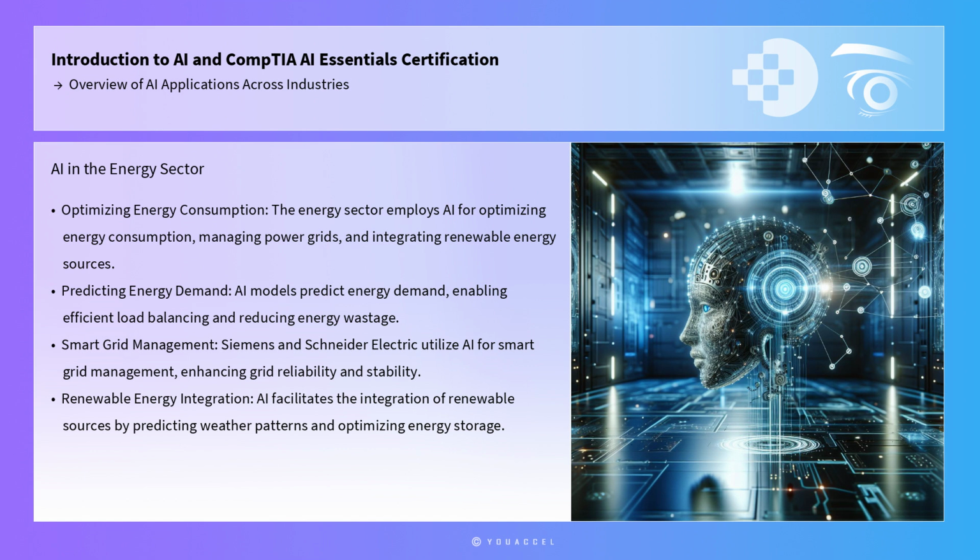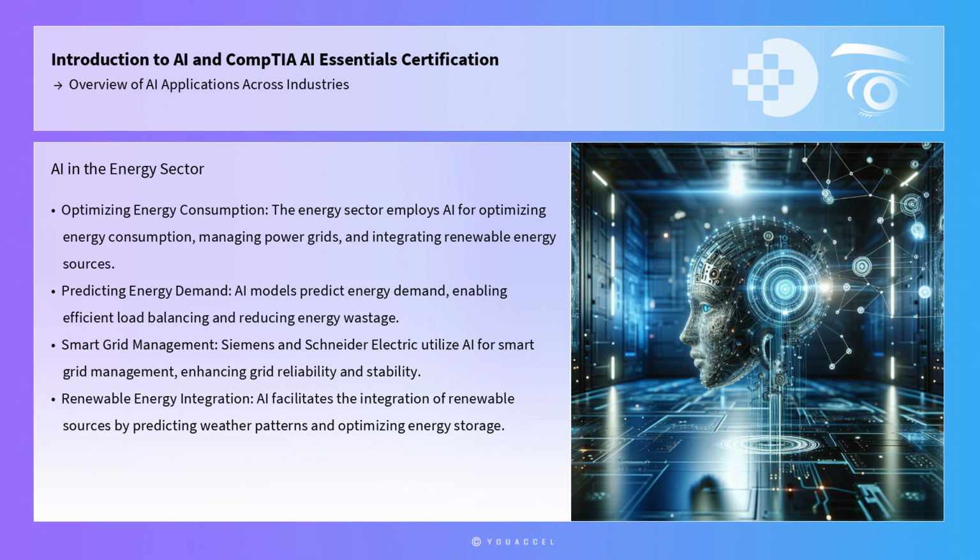The energy sector employs AI for optimizing energy consumption, managing power grids, and integrating renewable energy sources. AI models predict energy demand, enabling efficient load balancing and reducing energy wastage. Siemens and Schneider Electric utilize AI for smart grid management, enhancing grid reliability and stability. AI also facilitates the integration of renewable energy sources by predicting weather patterns and optimizing energy storage.